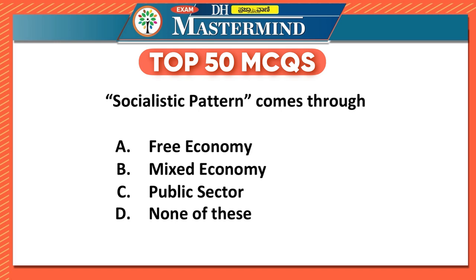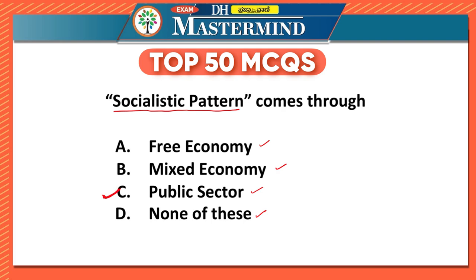Socialistic pattern. Whenever we are looking at socialistic pattern in the economy, it comes through free economy, mixed economy, public sector, or none of the above. So what is the answer over here? Here the answer is public sector.